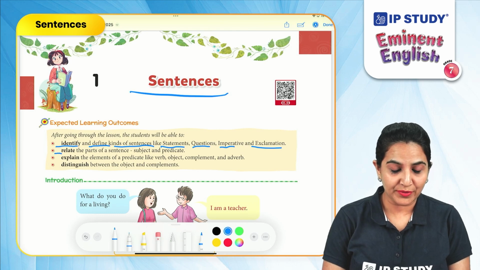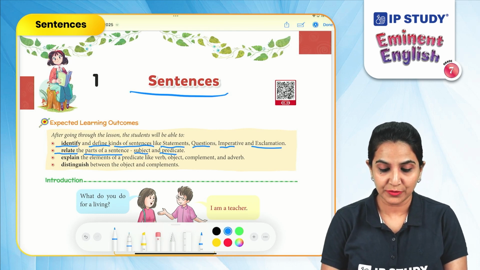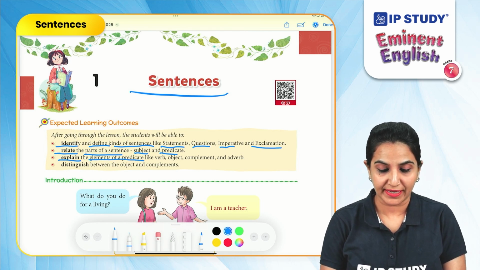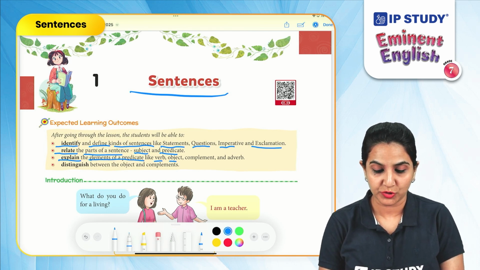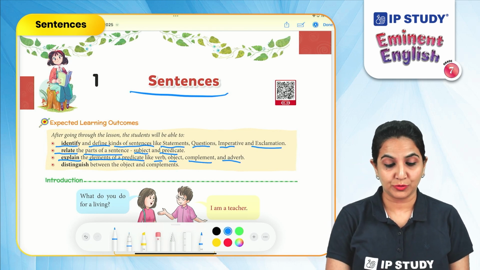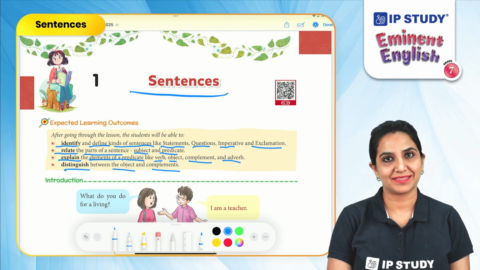You will be able to relate the parts of a sentence, subject and predicate. Explain the elements of predicate like verb, object, complement, and adverb. You will be able to distinguish between the object and the complements.